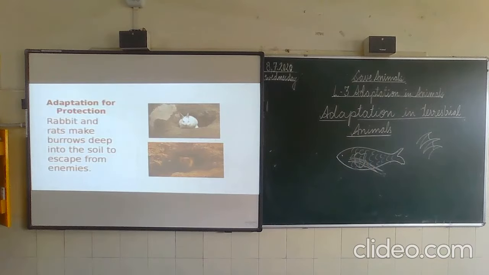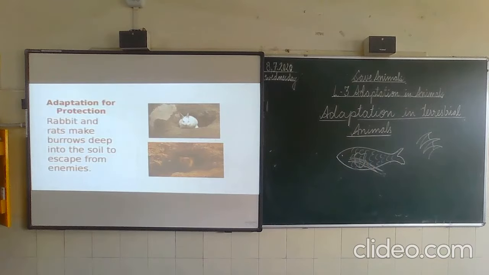Then camouflage. Camouflage is the ability of an animal to merge with its surrounding. Example, chameleon, it can change its color. It can be green in color in the green leaves, or it may be grey in color in the rocks. Leaf insect, it looks like a leaf. So that camouflage helps them to protect from the enemy.